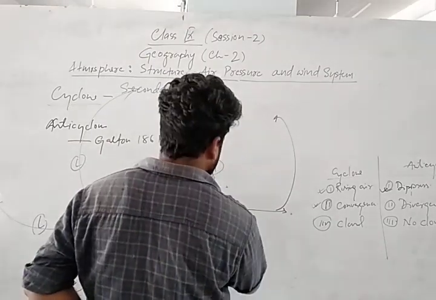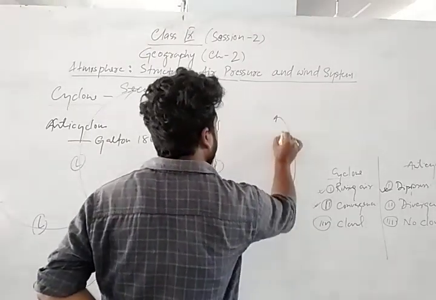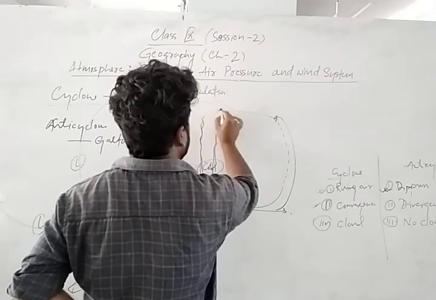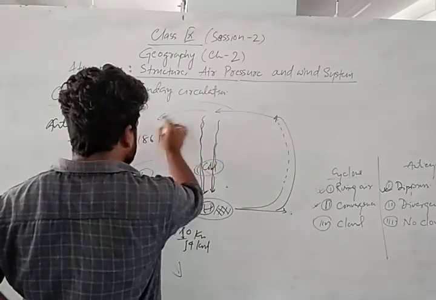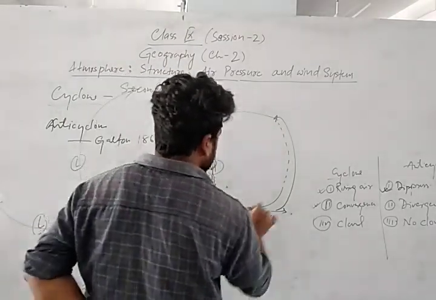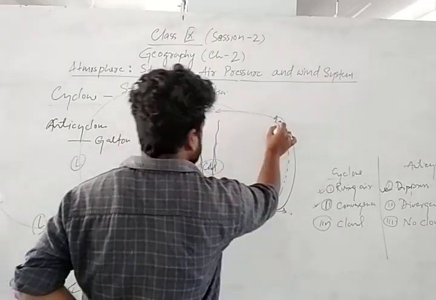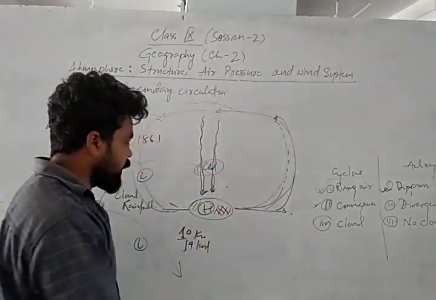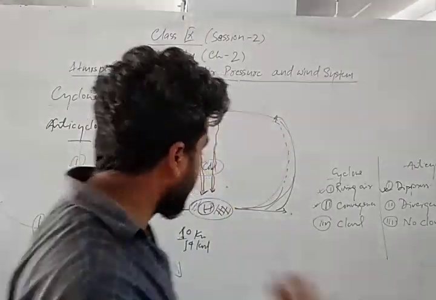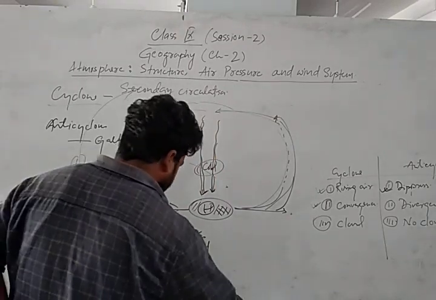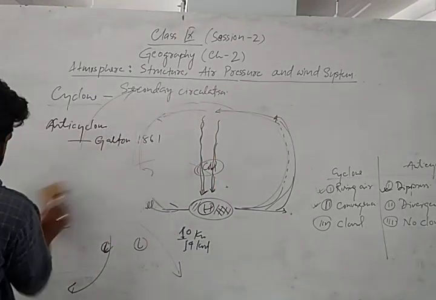Suppose here wind is moving in this direction, again it comes in this direction. So one cycle is going on here, and this is clockwise. Okay, so generally anticyclone is clockwise in the northern hemisphere and anti-clockwise in the southern hemisphere. So we'll see what are the different types of anticyclone.